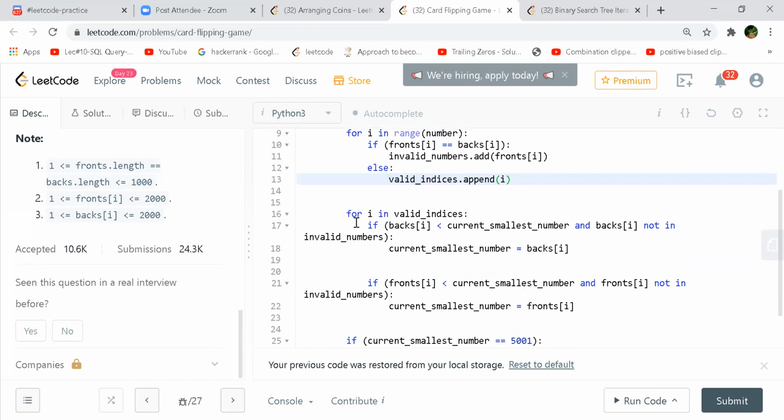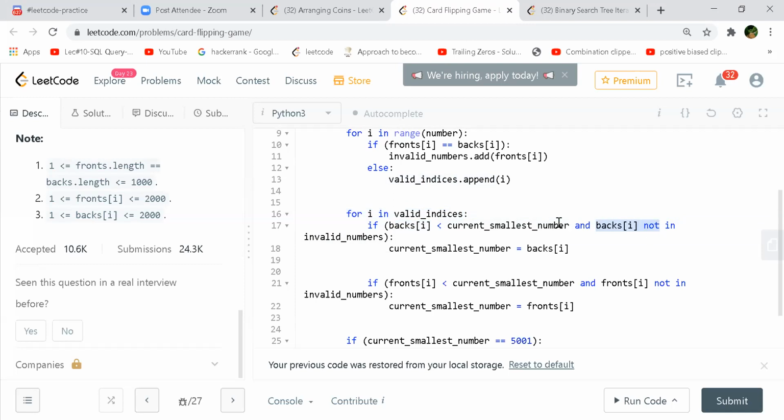Okay, so now we are going through each of our valid indices. And now we are checking that valid index in our back card, if that is less than the current number, and it is not present in my invalid numbers, it shouldn't be present in both of them, right?